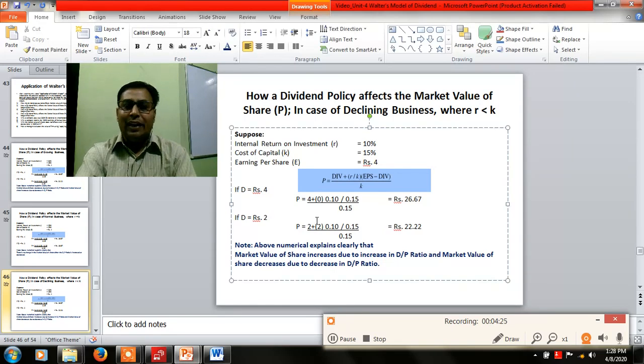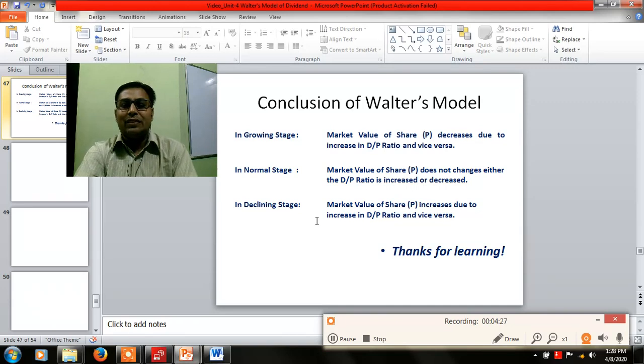So finally, after having the discussion over this particular lesson, you will find in growing stage market value of share will decrease due to increase in dividend payout ratio, and vice versa. In normal stage, the market value of share does not change, whether the dividend payout ratio increases or decreases, and in the last, declining stage, the market value of share increases due to increase in dividend payout ratio, and vice versa.